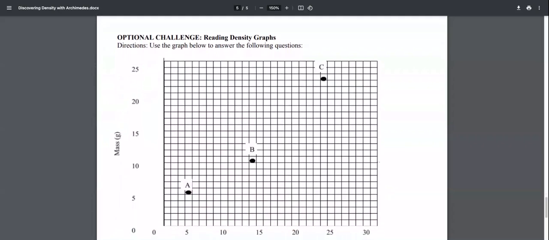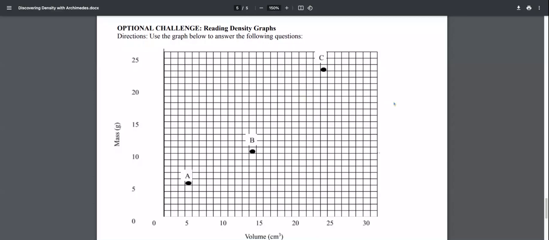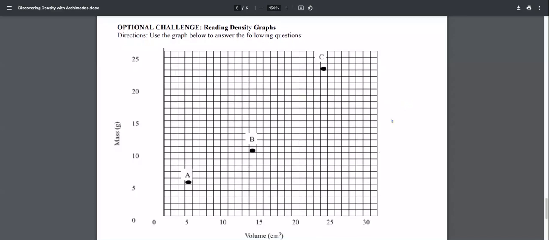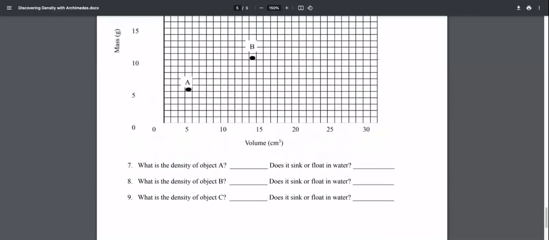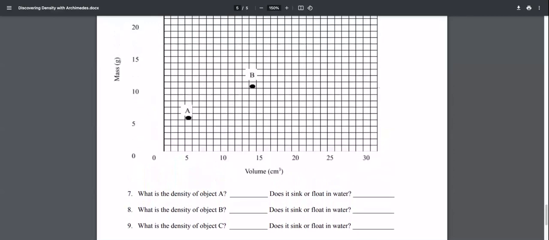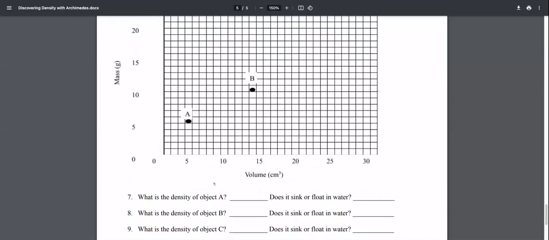And then an optional challenge, reading density graphs. Use the graph below to answer the following questions. What is the density of object A? Does it sink or float in water? What is the density of object B? Does it sink or float in water? And what is the density of object C? Does it sink or float in water?